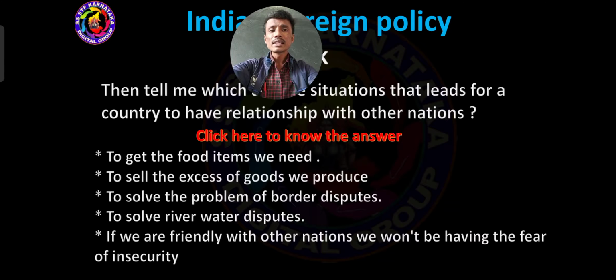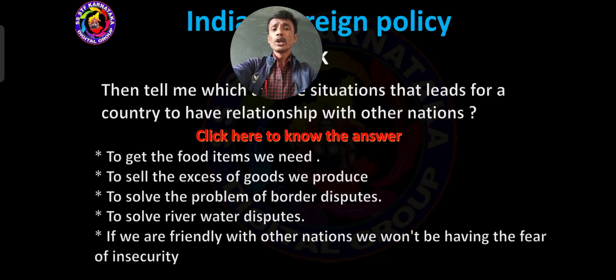Then, to sell the excess of goods we produce. Excess means extra, more than is needed. For example, India is producing more rice, so the rice we need we can keep in our country, and the excess of rice we can export to another country. In that situation, one country depends on another country.